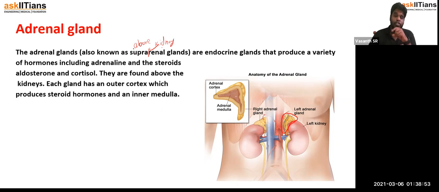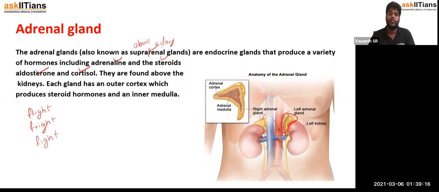And what is its function? It produces adrenaline and other steroid hormones. Steroid hormones include aldosterone and cortisol. The main function of adrenaline is as the fright, flight, and fight hormone.